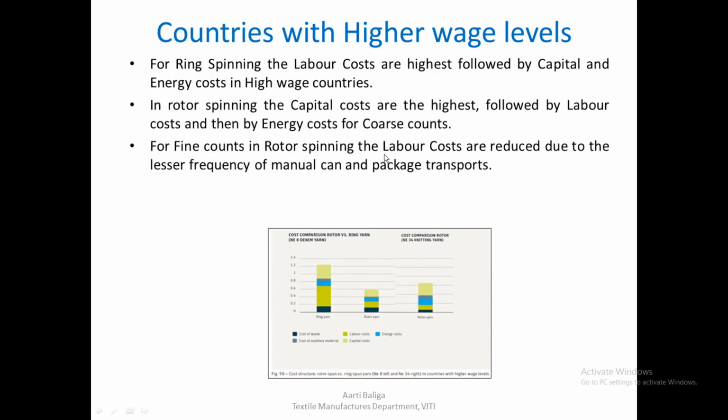For finer counts in rotor spinning, the labor costs are reduced. When you compare this with this, you see that as you go finer, the labor costs have reduced here. You can see very clearly this width has reduced. There's a reason for this: as soon as you go from coarse count to fine count, the frequency of manual handling as well as package transports would be reduced, and that is why the labor costs are reduced drastically.